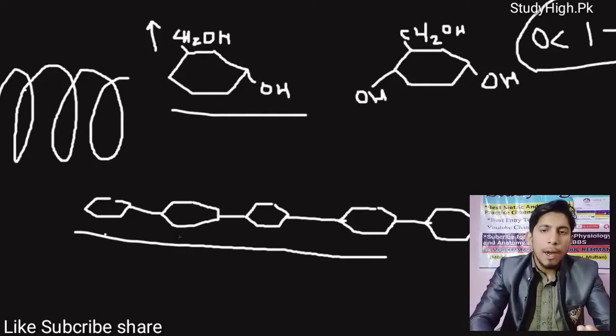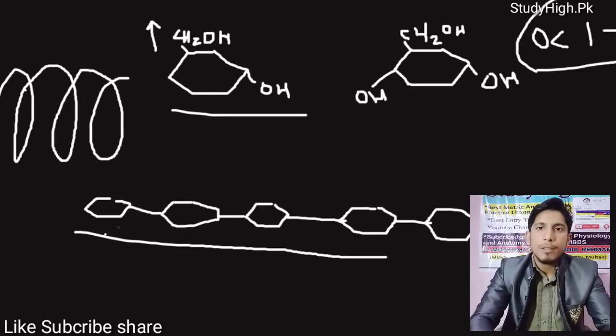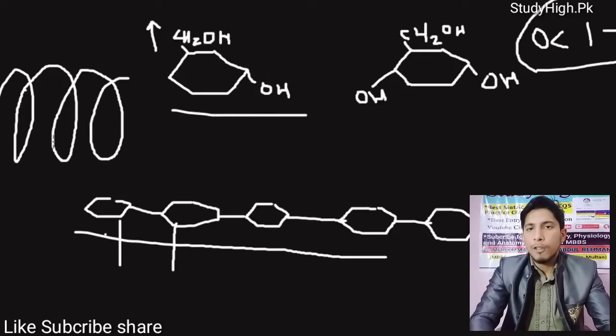Similarly, such hydrogen bonding also exists between the glucose molecules that form amylose. The hydroxyl group connected with carbon 2 of one glucose can form a hydrogen bond with carbon 3 of the next glucose. In this way, this hydrogen bonding causes amylose to exist in helical form.